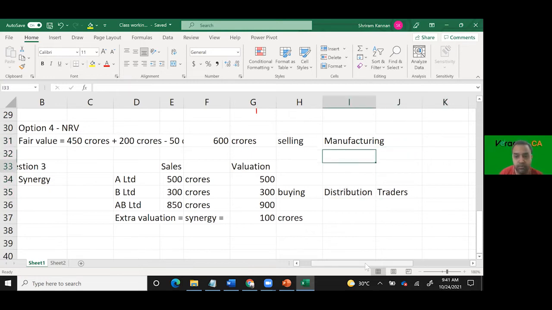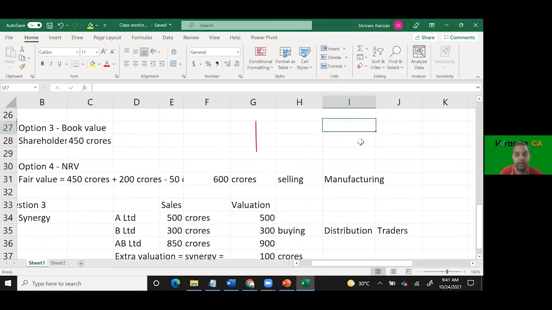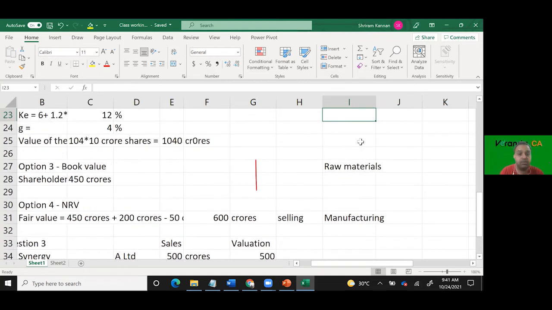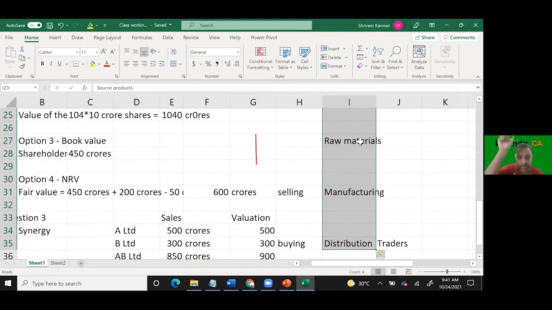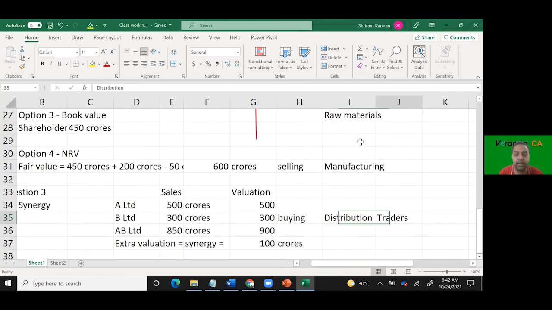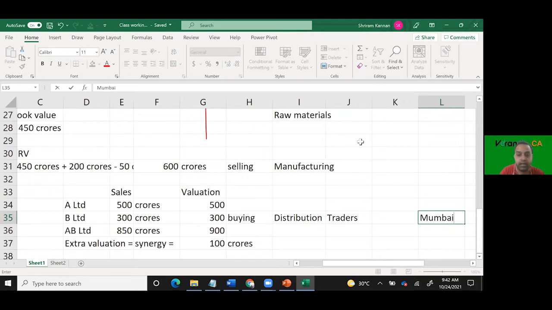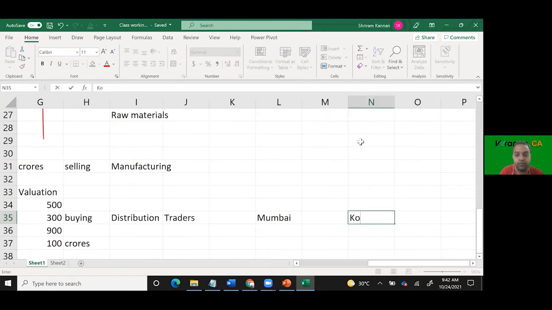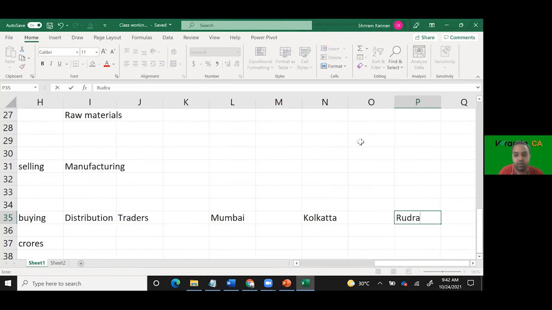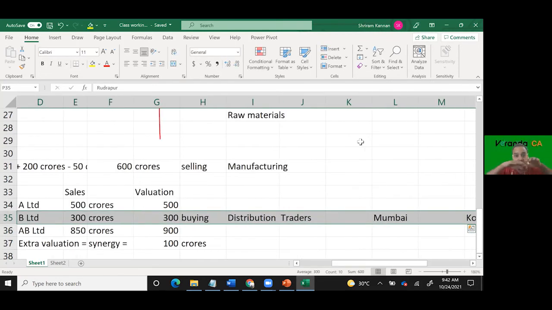When you go up in the ladder and buy another company which is supplying to you, and they go up in the ladder and buy another company which is supplying them raw materials, and go up again and buy another company supplying their source products, this kind of integration is called vertical integration. You understand? Horizontal integration means I am a trading company. I buy another trading company which is in Mumbai. I buy another trading company which is in Kolkata. I buy another trading company which is in Rudrapur. If I start doing this, this is called horizontal integration.